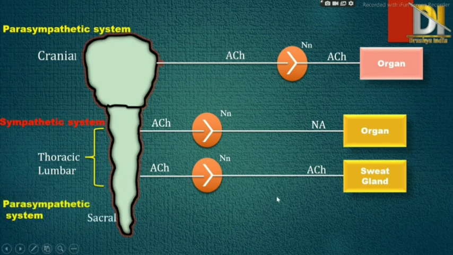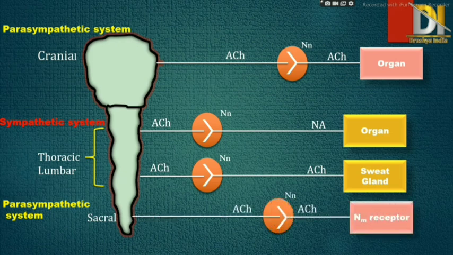Next one is the second part of parasympathetic system, because as we have discussed earlier, parasympathetic system is also known as craniosacral system because it originates from cranial and sacral region. In this, at both sides, that is preganglia and postganglia, acetylcholine is the neurotransmitter. Here it is attached to NM receptor that is present at skeletal muscle, that is the neuromuscular end plate region. So this was overall about how ANS is classified into two systems, that is sympathetic system and parasympathetic system.